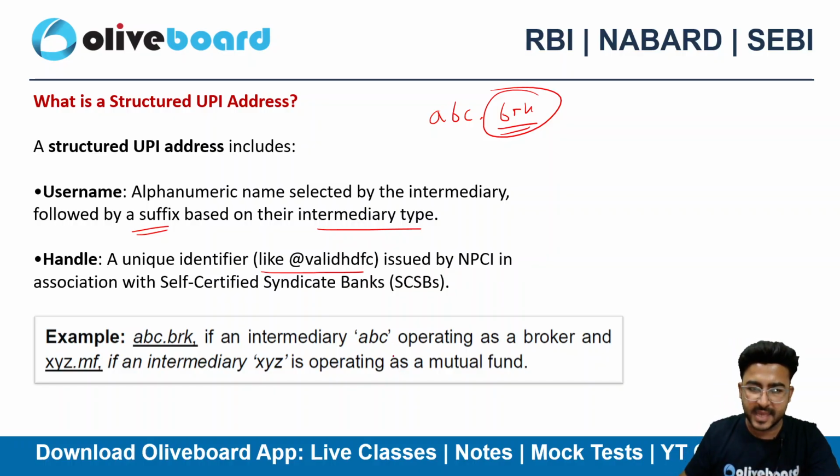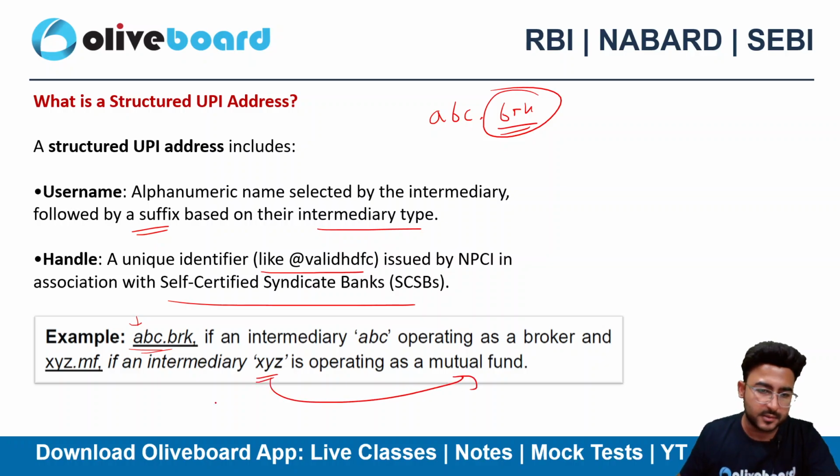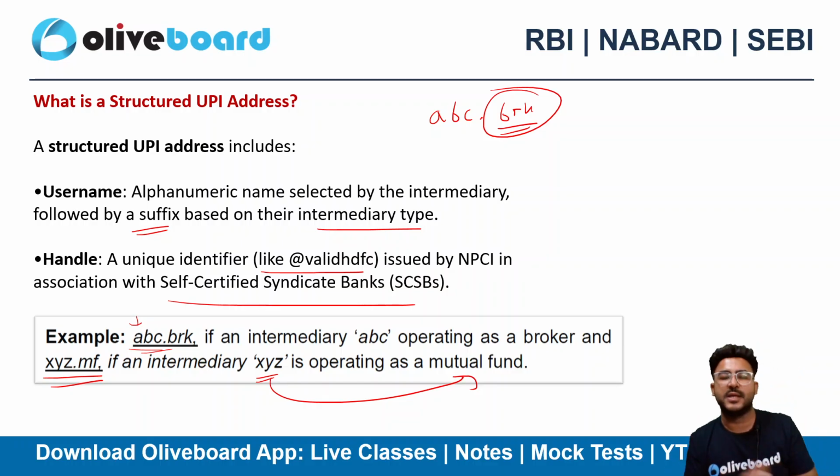issued by the NPCI with the self-certified syndicate banks. So for example, if ABC is a stock broker, then abc.brk should be the username. Now let's suppose XYZ is a mutual fund company, then in that case xyz.mf will be a better username here.